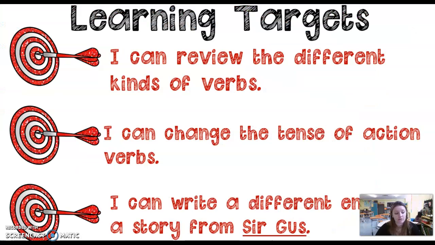Okay, so to review what we accomplished today, we talked about different kinds of verbs. We talked about action verbs and to be verbs. We changed the tense of action verbs. We said present tense means right now, past tense is already happened. And we talked about writing a different ending to the hungry troll and Sir Gus. We're going to do a little bit more on that tomorrow.